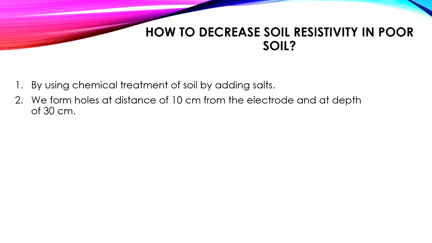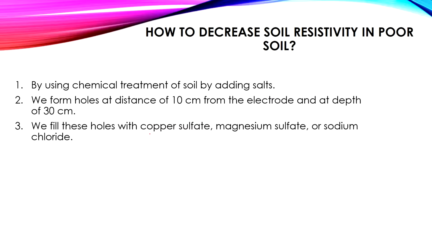We form holes at a distance of 10 centimeters from the electrode and at a depth of 30 centimeters, and we fill these holes with salts such as copper sulfate, magnesium sulfate, or sodium chloride, NaCl. All of this helps to increase the conductivity of the soil, which in the end leads to a lower soil resistivity. Again, the soil resistivity is a critical factor in the resistance of the electrodes and the resistance of the conductor inside the soil.